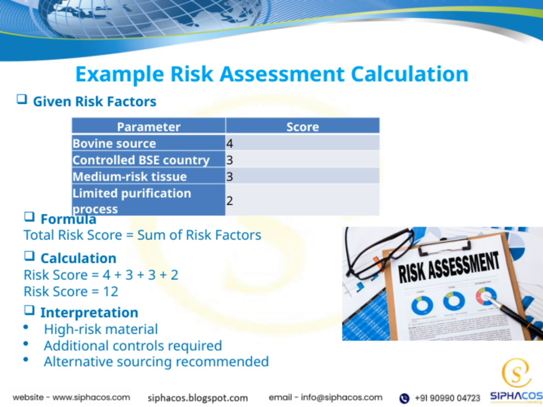A score this high means we're dealing with high-risk material. Because of that, additional controls are necessary, and we should consider alternative sourcing to reduce potential hazards. This example shows how each parameter contributes to the overall risk assessment.